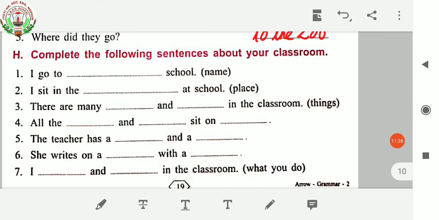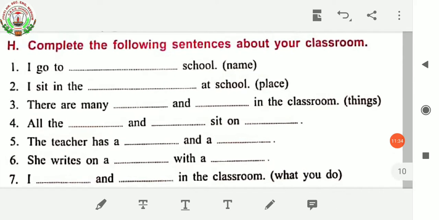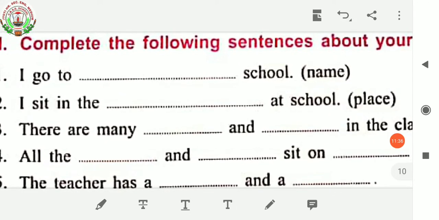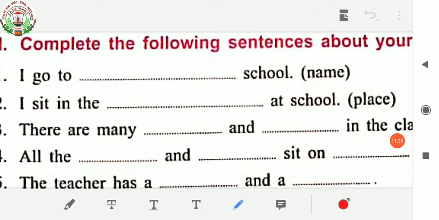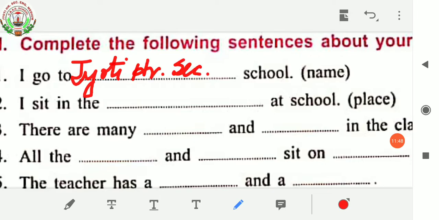So first one is, I go to dash school. In the bracket, name is written over here. You have to write the school name. So I go to dash school means, what is the name of your school? I go to Jyoti Higher Secondary English Medium School.